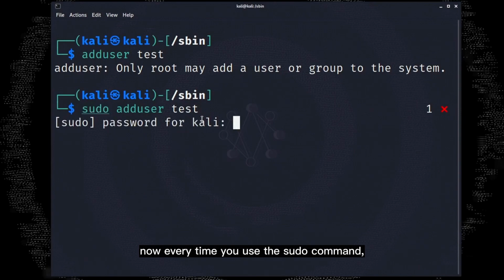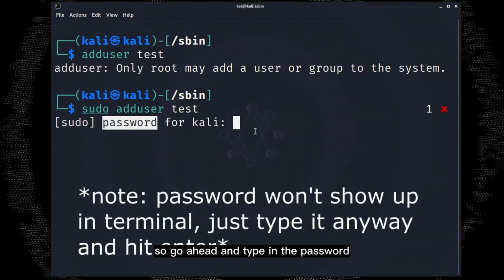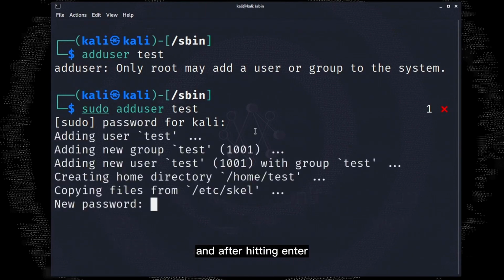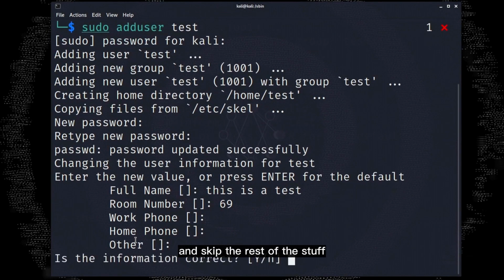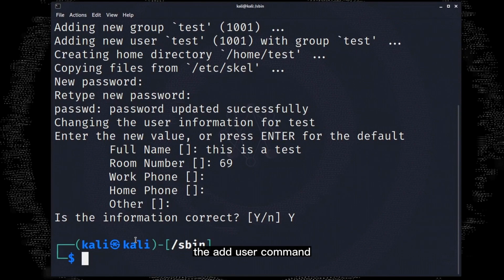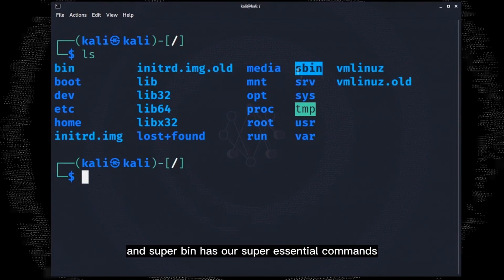Now every time you use the sudo command, you have to type in the password for the user you are currently logged in as. So go ahead and type in the password. And after hitting enter, the adduser command will run and will start creating a user. Next, just give the new user you created a password, and skip the rest of the stuff. So we just added a user using the adduser command, and these are the type of commands that are located in sbin or superbin. Now let's get back to root. So now we know that bin has our essential commands, and superbin has our super essential commands.